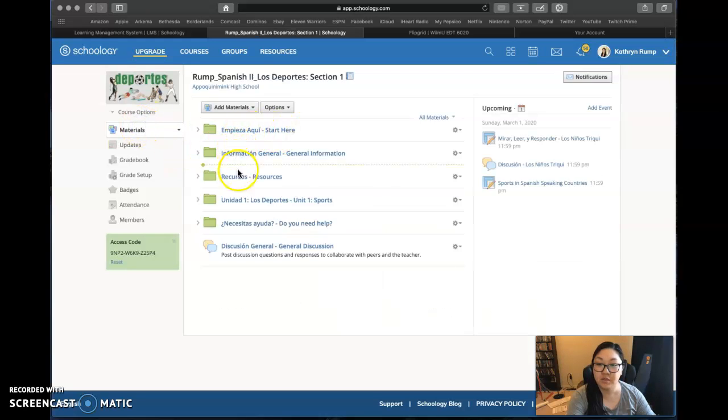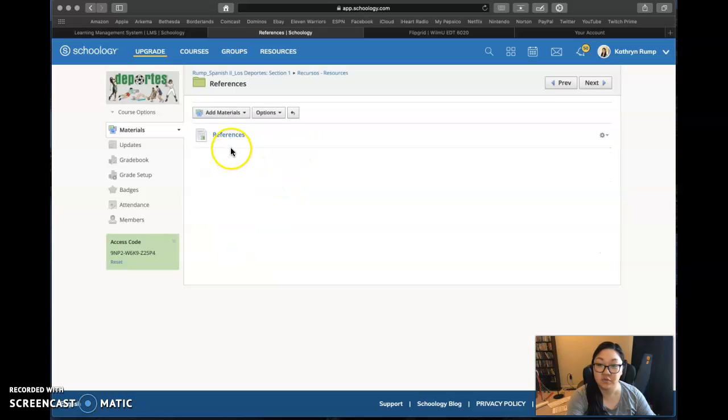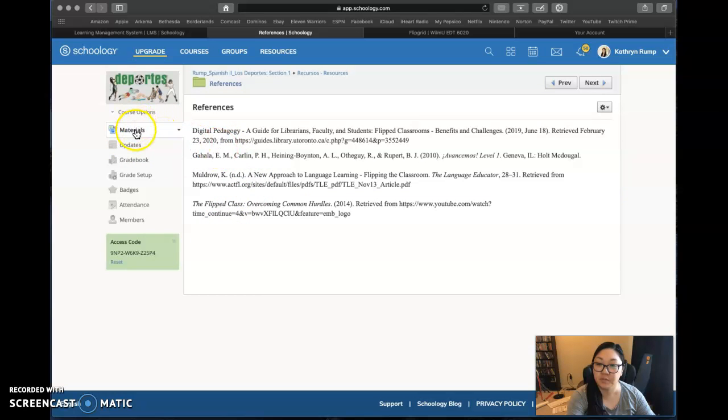Going back to materials, Recursos discusses the resources that students may need to use. Some of them are other programs that they will have access to, and some are grammar, dictionary, YouTube channels, our online textbook, and the references for the course that they can see if they click here.